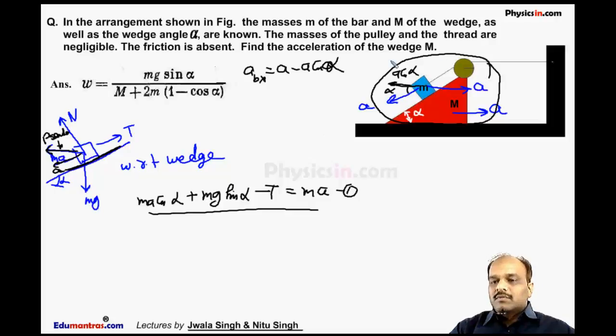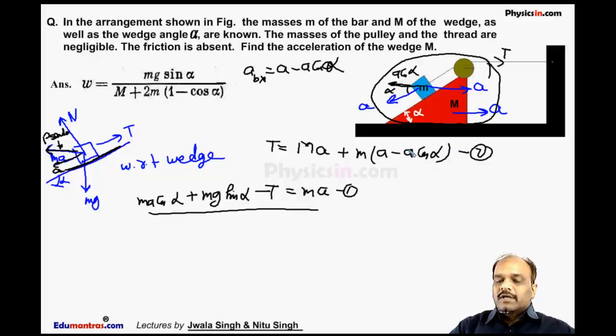So I can say the whole system is accelerated only by this tension T. So the second equation becomes T is equal to the mass of this wedge into acceleration plus the mass of this block multiplied by horizontal acceleration of this block. So it is A minus A cos alpha. This is our second equation.